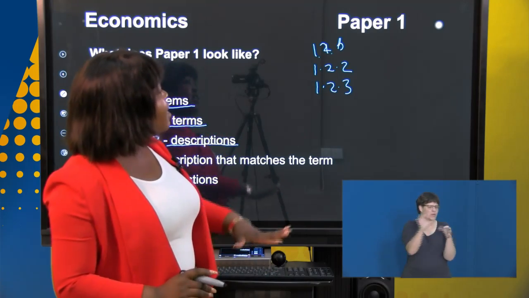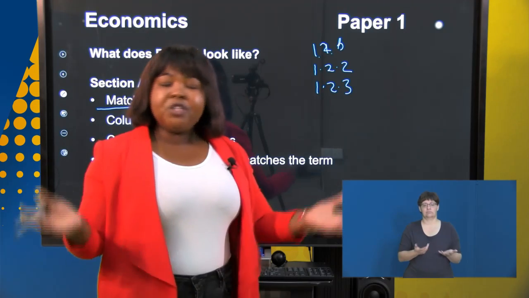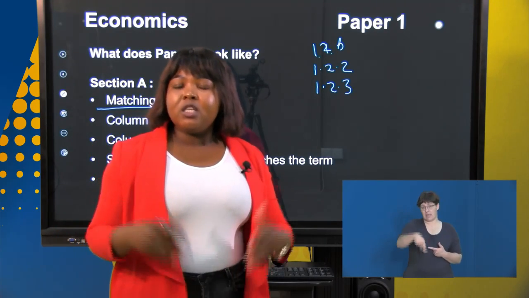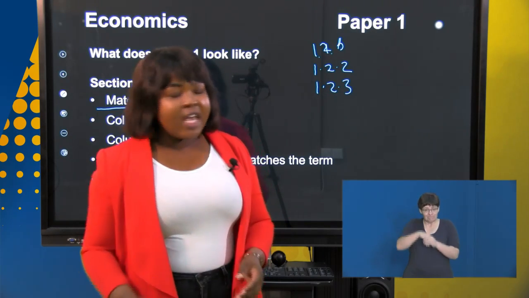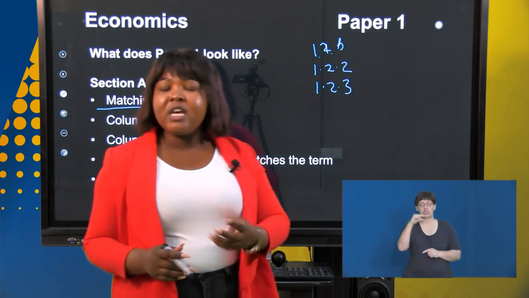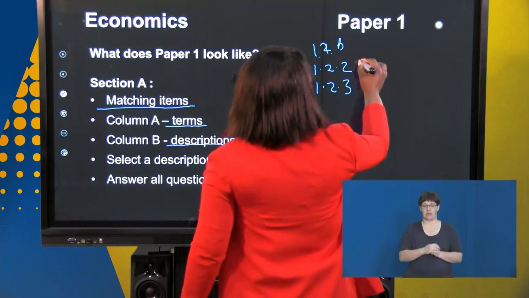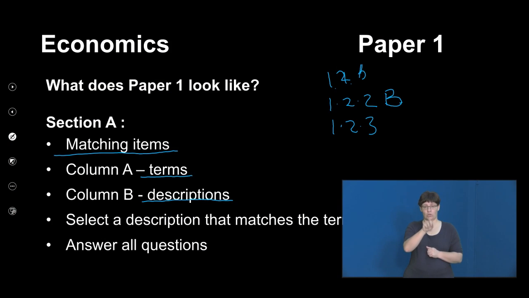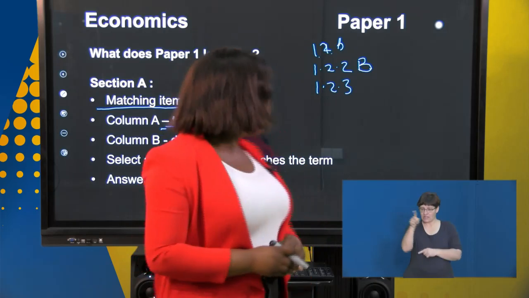For example, they may define gross domestic product as the total output of all final goods and services that are produced within the country. Then you would find that gross domestic product has been included under column A, so you are going to write 1.2.2 and the letter. Instead of reading column A, which gives you the term, and then looking for the description in column B, a lot of learners find it difficult to read the term and look for the description.